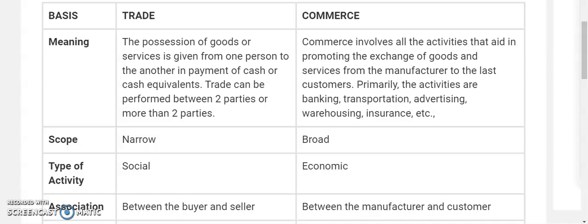What is warehousing? When the pens are being produced, it is not so that only 10 pens will be produced in a particular day. There may be 50,000, 60,000 pens produced in a particular day that need to be stored somewhere. That storage, that area, that place is known as a warehouse.